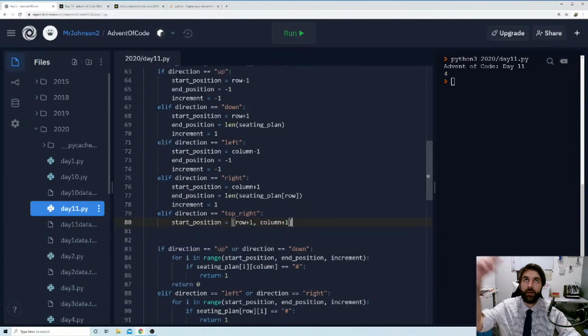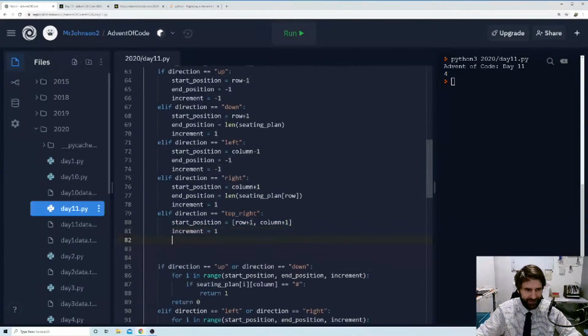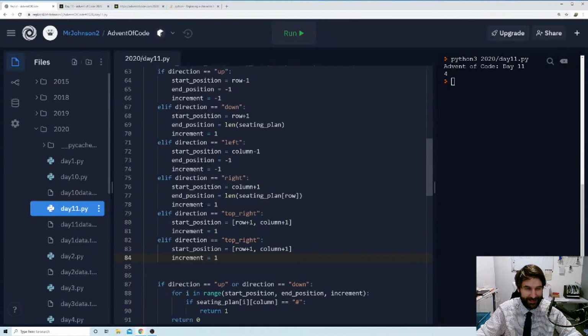We're just going to keep going until one of these is too small or too large. And our increment is going to equal 1. Okay. This is almost seeming like it might be okay.